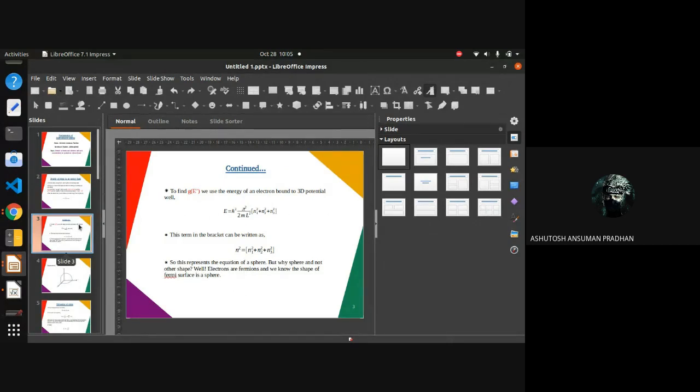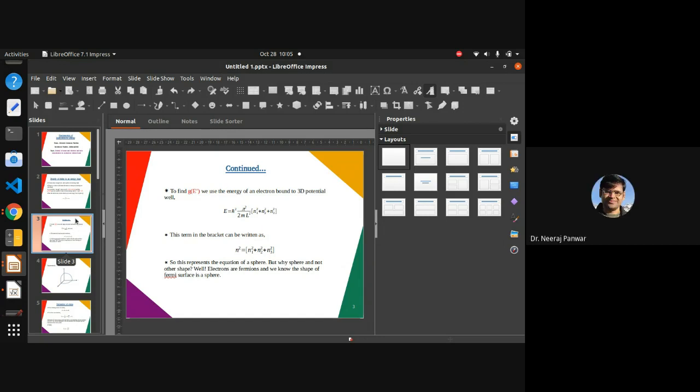So we can assume that in the three-dimensional potential well there is the electron. As we know, the metals are three-dimensional structures. So for the density of states, we need to start our analogy from the three-dimensional potential well that is cubical in structure. However, we know that the electron is a fermion, and because of that it always lies inside a Fermi surface. As we studied earlier, the Fermi surface is that surface which separates the filled orbitals from the first unfilled.